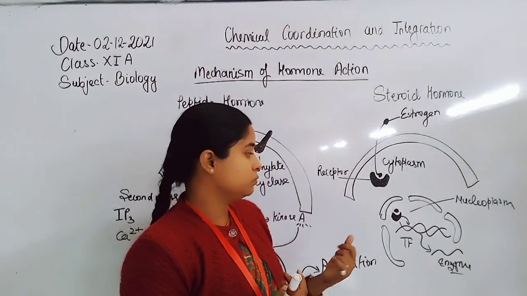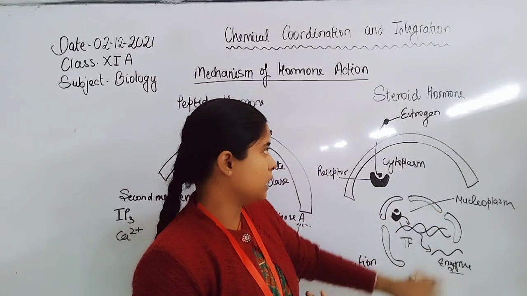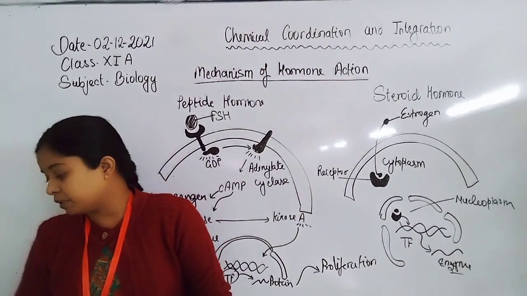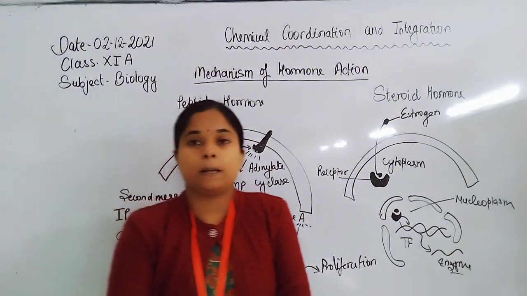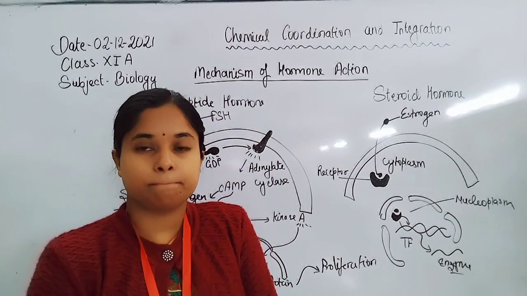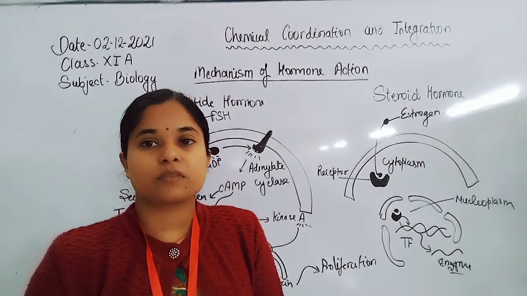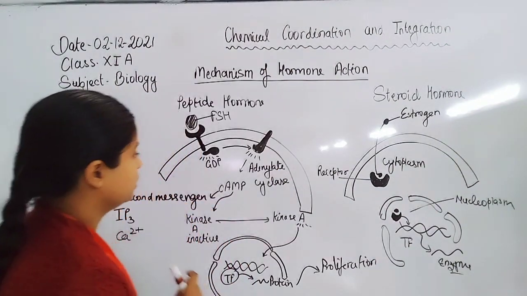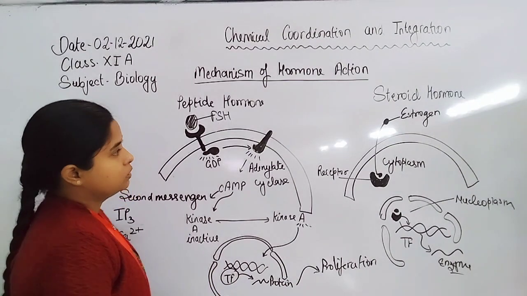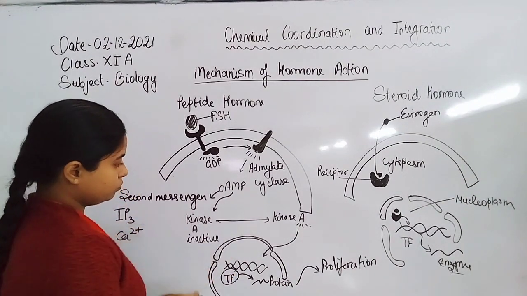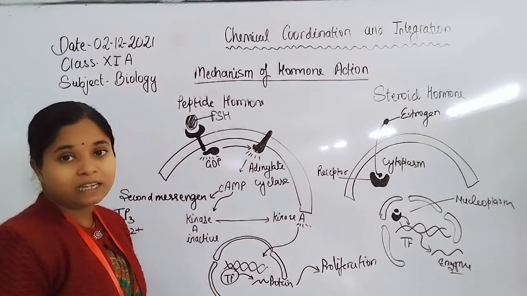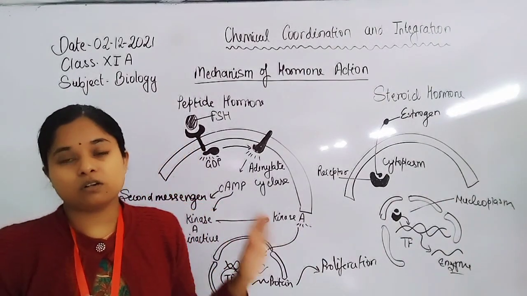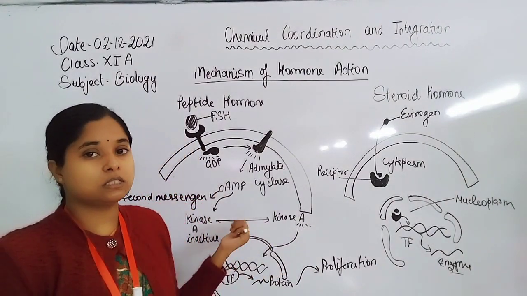The follicular cell releases estrogen, and this estrogen acts on all cells of the body. So this is the overall mechanism of hormonal action, how the proteinaceous hormone and the steroid hormone work on the cells, and what type of receptor is present for these hormones.